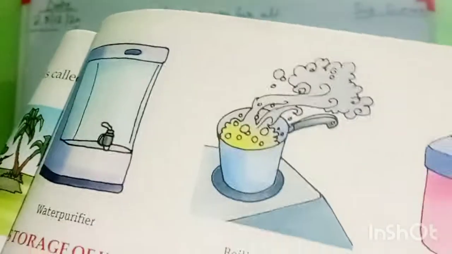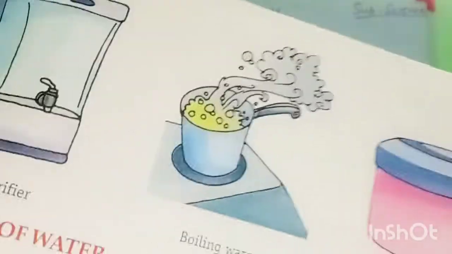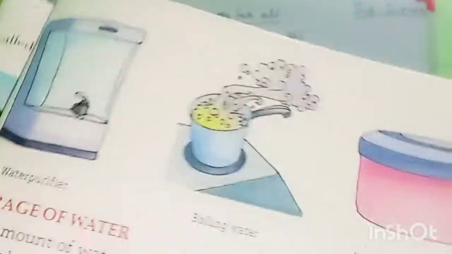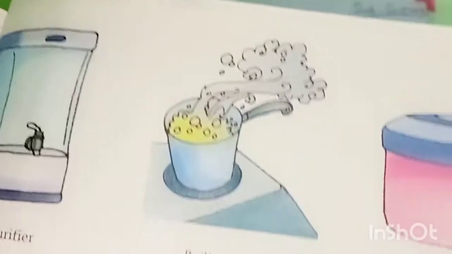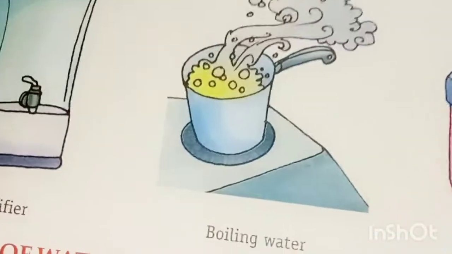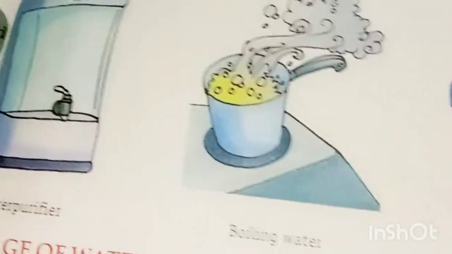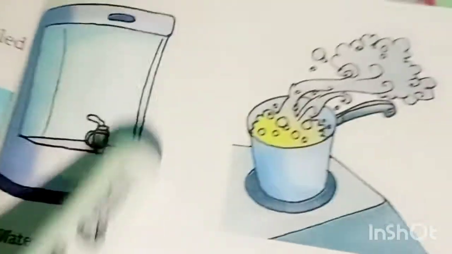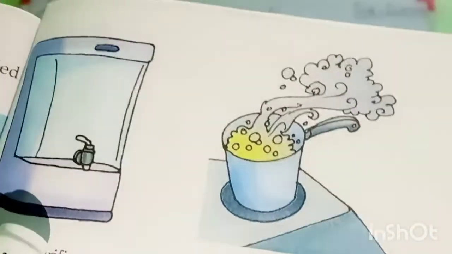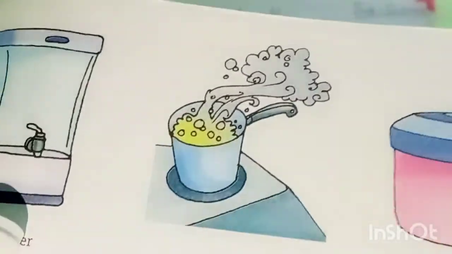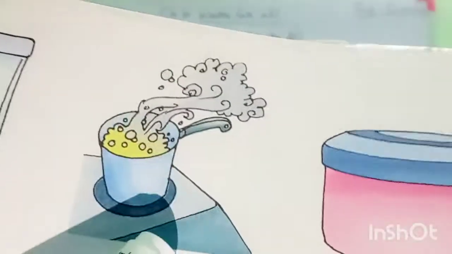Here are some pictures of things that are used for cleaning the water. This picture is a water purifier, and I think you have this type of purifier in your kitchen at home. Yes or no, students? And here is a traditional method.